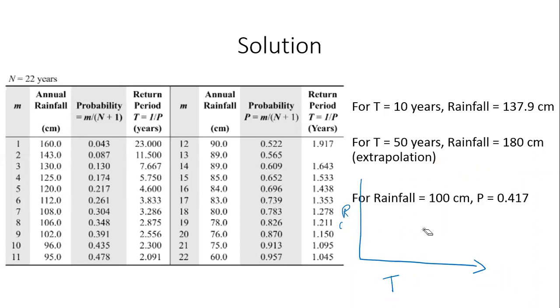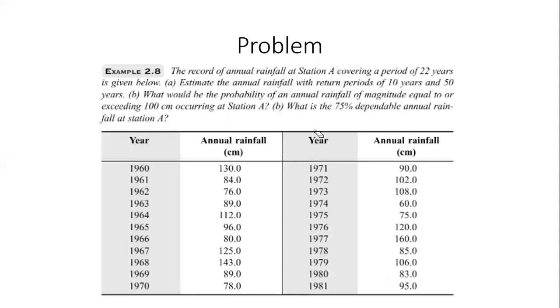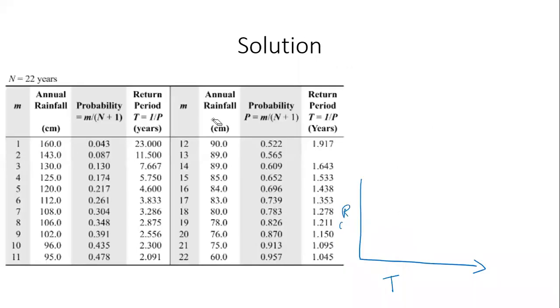So the next question was, what would be the probability of an annual rainfall of magnitude equal to or exceeding 100 centimeters occurring at station A? So what would be the probability that the rainfall is greater than 100 centimeters? You come back to this and look at the table. Do you see 100 centimeters? You don't see 100 centimeters. You see 96 and 102.